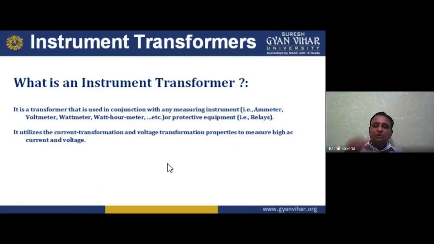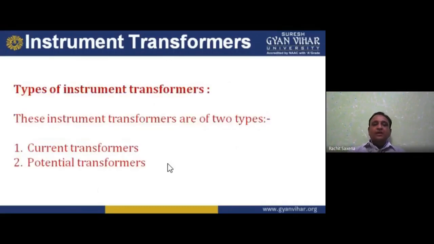I2 decreasing means current step down. So I have to use step up construction. Step up means the secondary winding has more turns and the primary winding has few turns. So in a current transformer, we apply this. If I'm talking about voltage measurement, that is the potential transformer or voltage transformer, I need a step down transformer. In step down, the primary turns are more compared to the secondary turns. So we apply these transformers. I hope you understand.